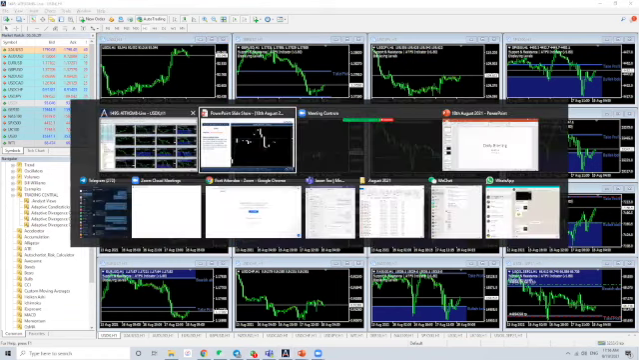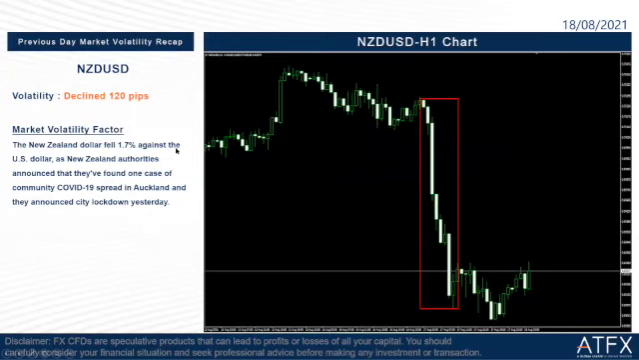The next one is the NZDUSD, the New Zealand dollar versus the US dollar. It declined 120 pips last night, as we can see clearly in the market graph here. So what happened yesterday about the NZDUSD? The New Zealand dollar fell 1.7% against the US dollar, as New Zealand authorities announced that they found one case of community COVID-19 spread in Auckland, and they announced a city lockdown yesterday. They found one case and then a city lockdown. That's why the New Zealand dollar went down last night.